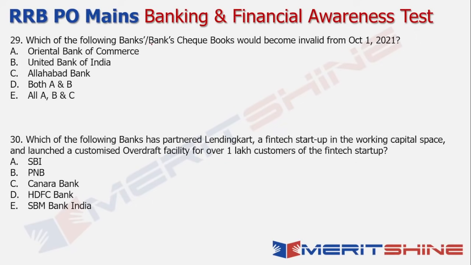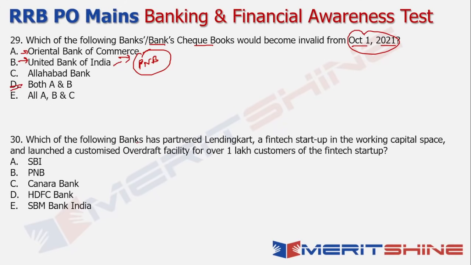Which of the following bank or banks' checkbooks would become invalid from 1st October 2021? So here is where the context that I'm talking about comes in. The date is very specific. Oriental Bank of Commerce and United Bank of India basically merged with Punjab National Bank, and Punjab National Bank came out with a press notification recently, which stated that if you're a customer who owns a checkbook of either Oriental Bank of Commerce or United Bank of India, please get it replaced with a checkbook of Punjab National Bank, because these checks would become invalid starting 1st October 2021, right? So these were the two banks which got merged with PNB, and that was the context that I wanted to highlight. So essentially the answer in this case becomes both A and B.